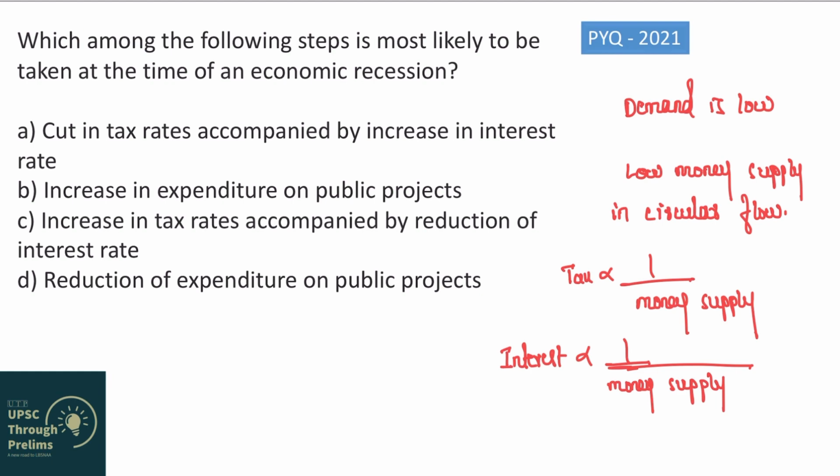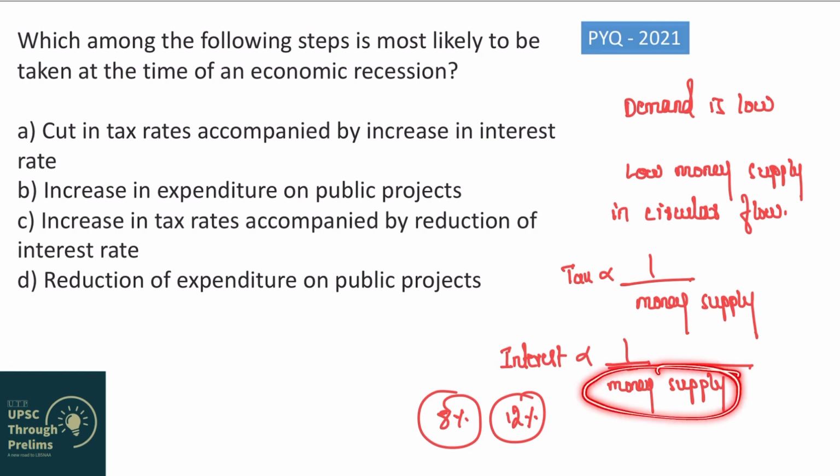Now tell me, your dad wants to take a loan to build a house and the current interest rate is, let's say, 8%. Now if the interest rate goes up from 8% to 12%, will your dad take the loan to build the house or not? No, obviously, because whenever interest rates go up, you have to pay more money to the bank for taking a loan, right? So whenever interest rates go up, you will not take a loan from the bank. If you don't take a loan from the bank, money supply will not increase, right? Hence you can say that interest rates are inversely proportional to money supply, or they are indirectly related.